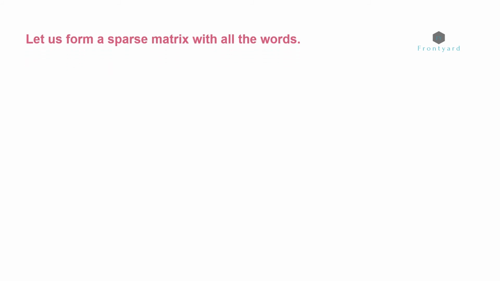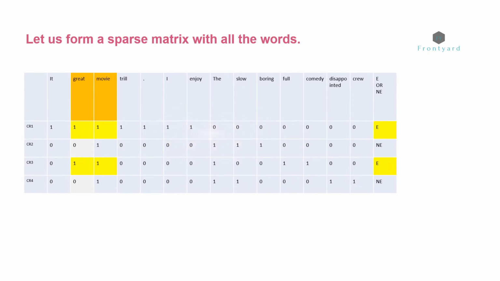Let us proceed with a non-NLP step to obtain some insights from the data. Let us form a sparse matrix with all the words. This is how the sparse matrix will look. All the unique words are in the columns and the customer reviews are in the rows. 1 is provided if the word is present in the customer review and 0 is provided if the word does not exist in the customer review.